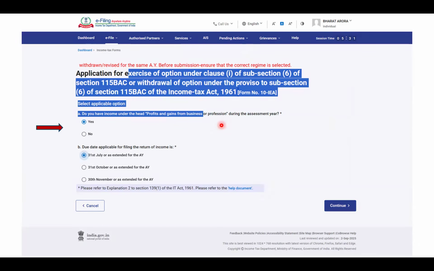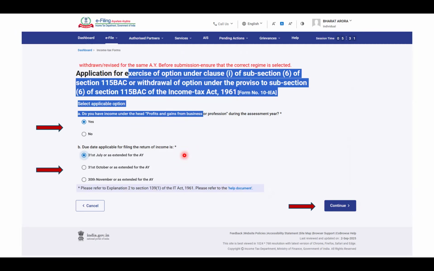So you go ahead, you file, you start filling the form. It is a very short form. It won't take you more than 5 minutes. Do you have any income under the head business or profession for this assessment year? Click on yes. Are you filing within that date? Yes, this is required to be filled between 31st July, or if you're filing, 15 September, or the extended date that the income tax department has issued, you are fine to fill this form.